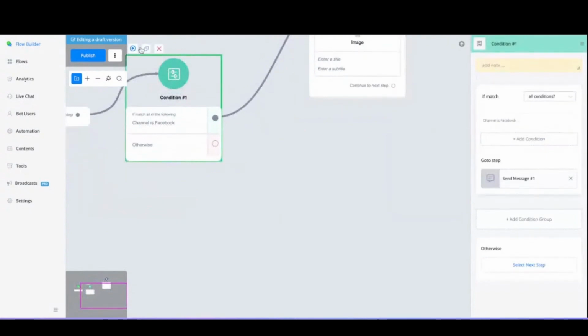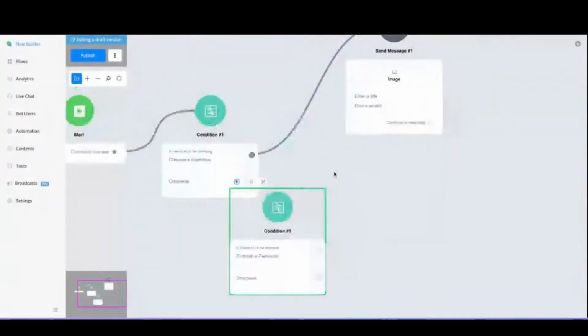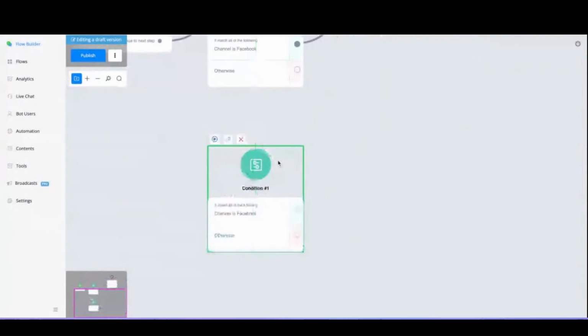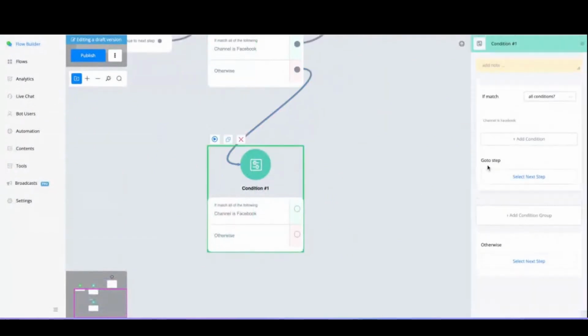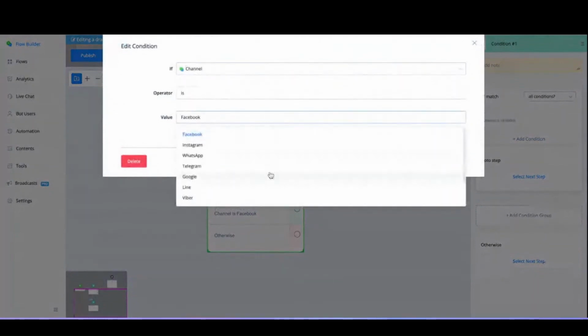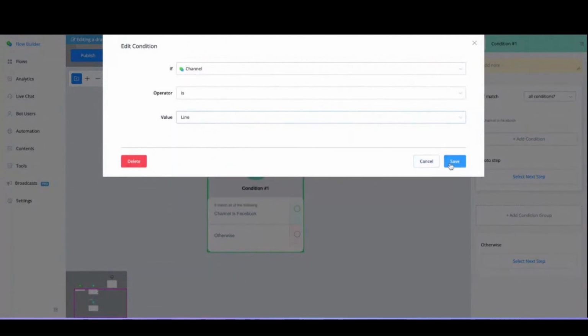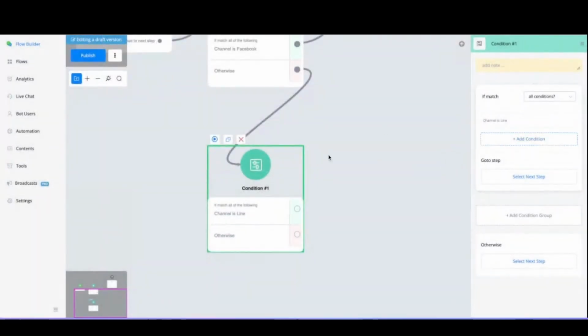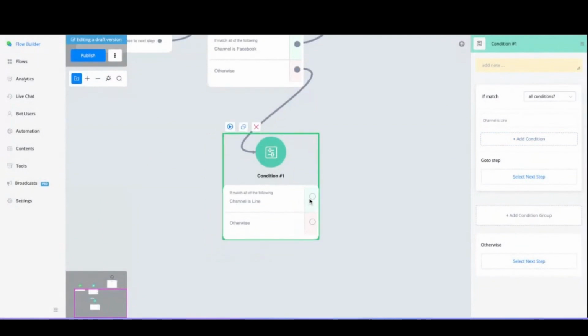But if we have a different channel, let's connect it, and we have a different channel. Let's say we have the channel, don't know which one exactly, let's say Line. Then connect another step.